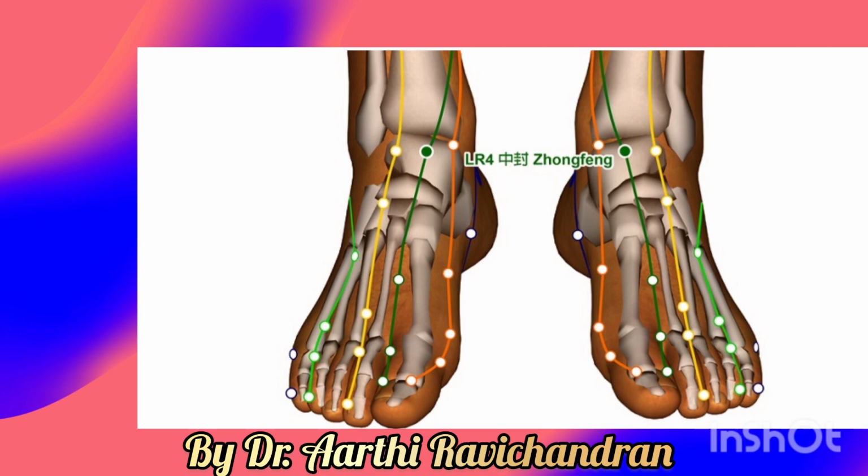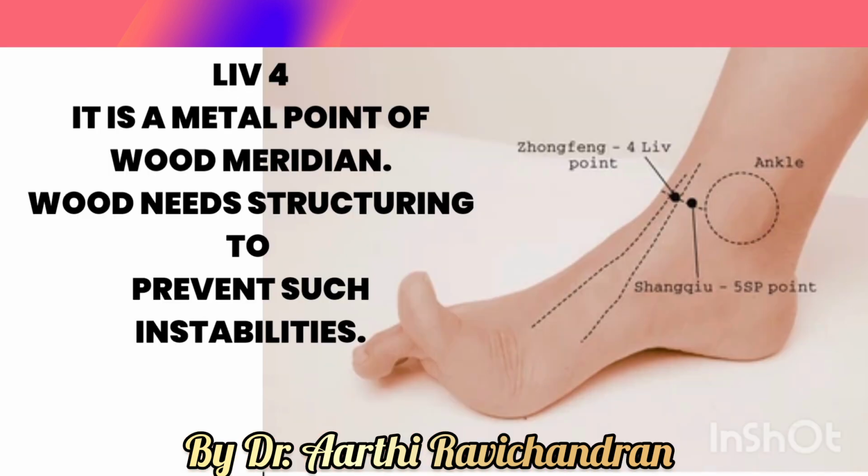In this picture, I have given a clear-cut idea about Liver 4. Now in this video, you can correlate the importance of Jing well points. For those points, we can select a single point, which is the metal point of the wood meridian, called Liver 4, which is needed to prevent such instabilities or unconsciousness.